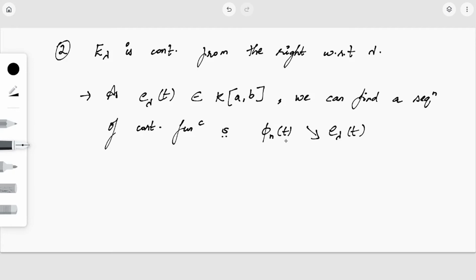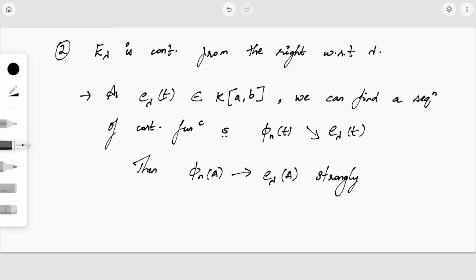So if φ_n(t) is converging to e_λ(t), then correspondingly, we have done an exercise. If φ_n(t) is a decreasing sequence which converges to e_λ(t), then φ_n(A) will be converging to e_λ(A) strongly. This was an exercise that was given to you to verify, which we can verify easily using the two lemmas which we have done, lemma 7.0.2 and 7.0.3.